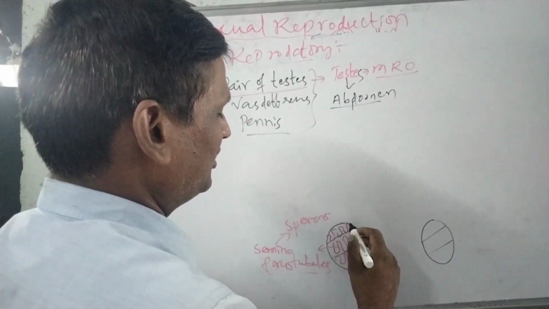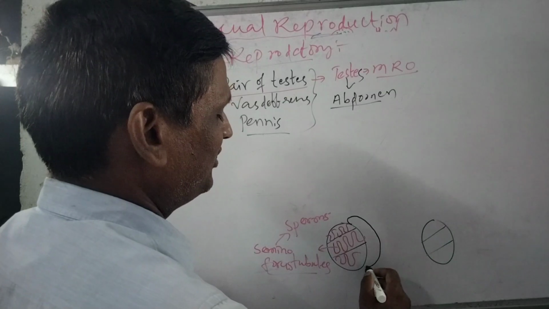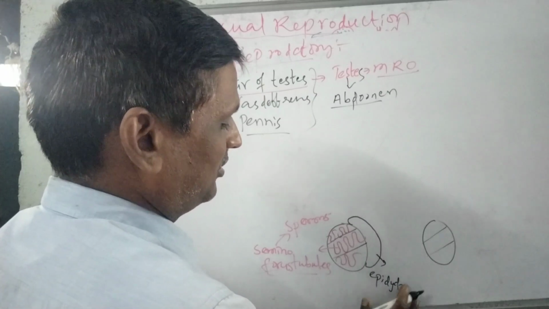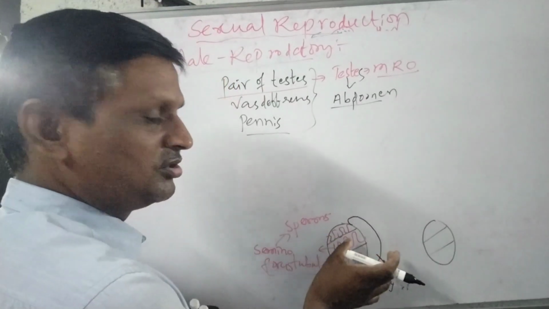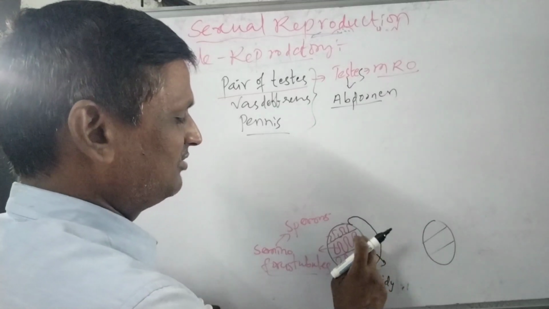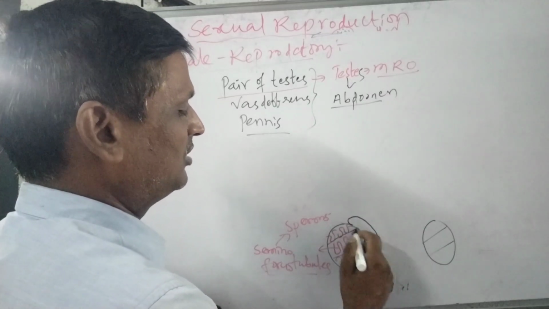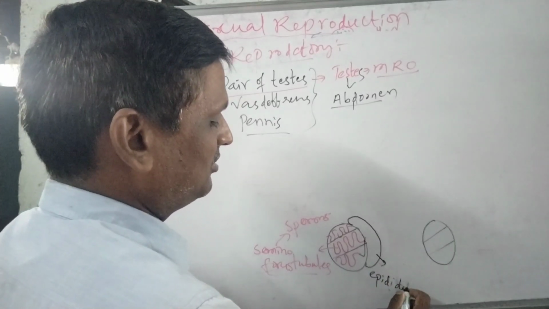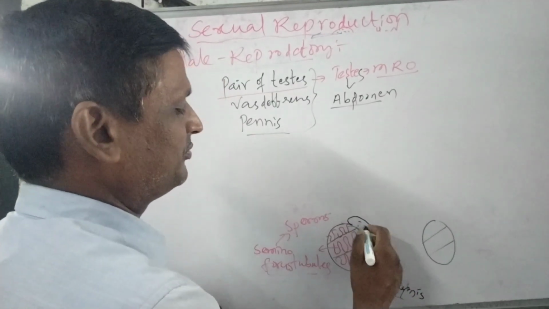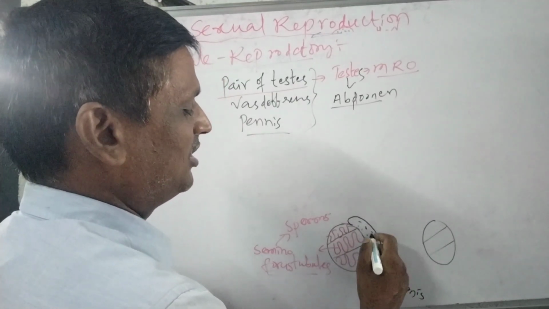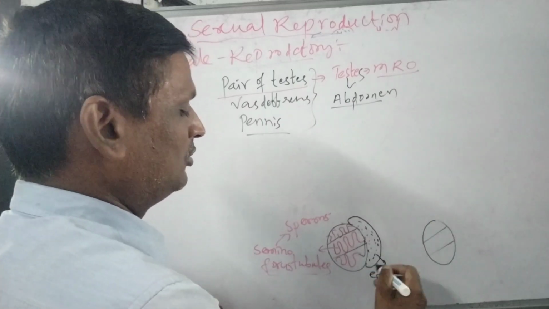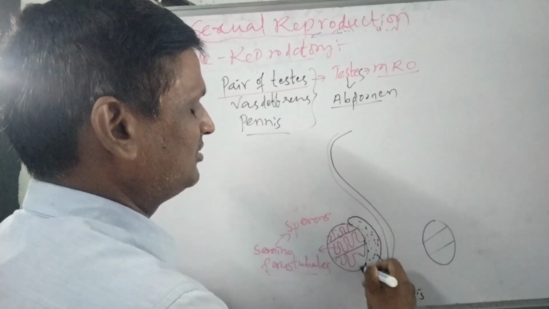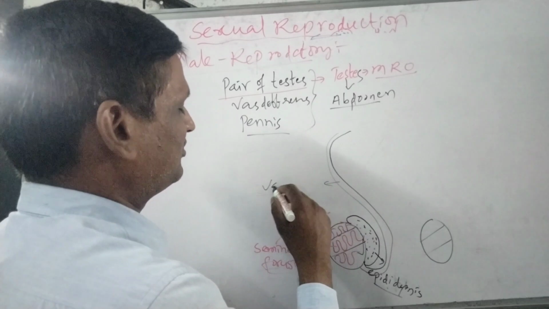Then these sperms are collected by the vasa efferentia. The vasa efferentia are connected to the epididymis. All the seminiferous tubules are connected to the vasa efferentia, and the vasa efferentia tubules enter the outer structure called the epididymis. This epididymis is for temporary storage of sperms. I am drawing one side, and the other side is the same. From the lower part of this epididymis, one tube rises, and this is called the vas deferens.